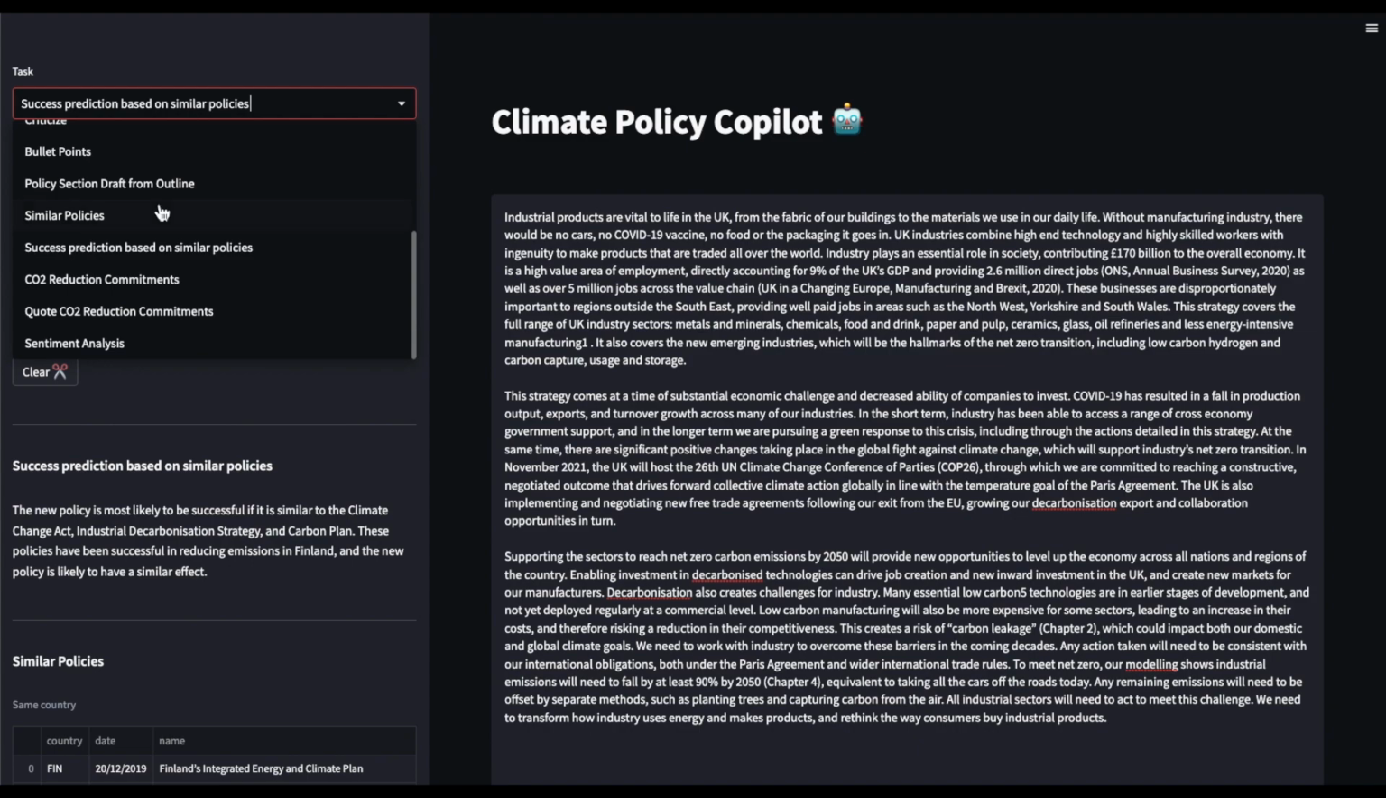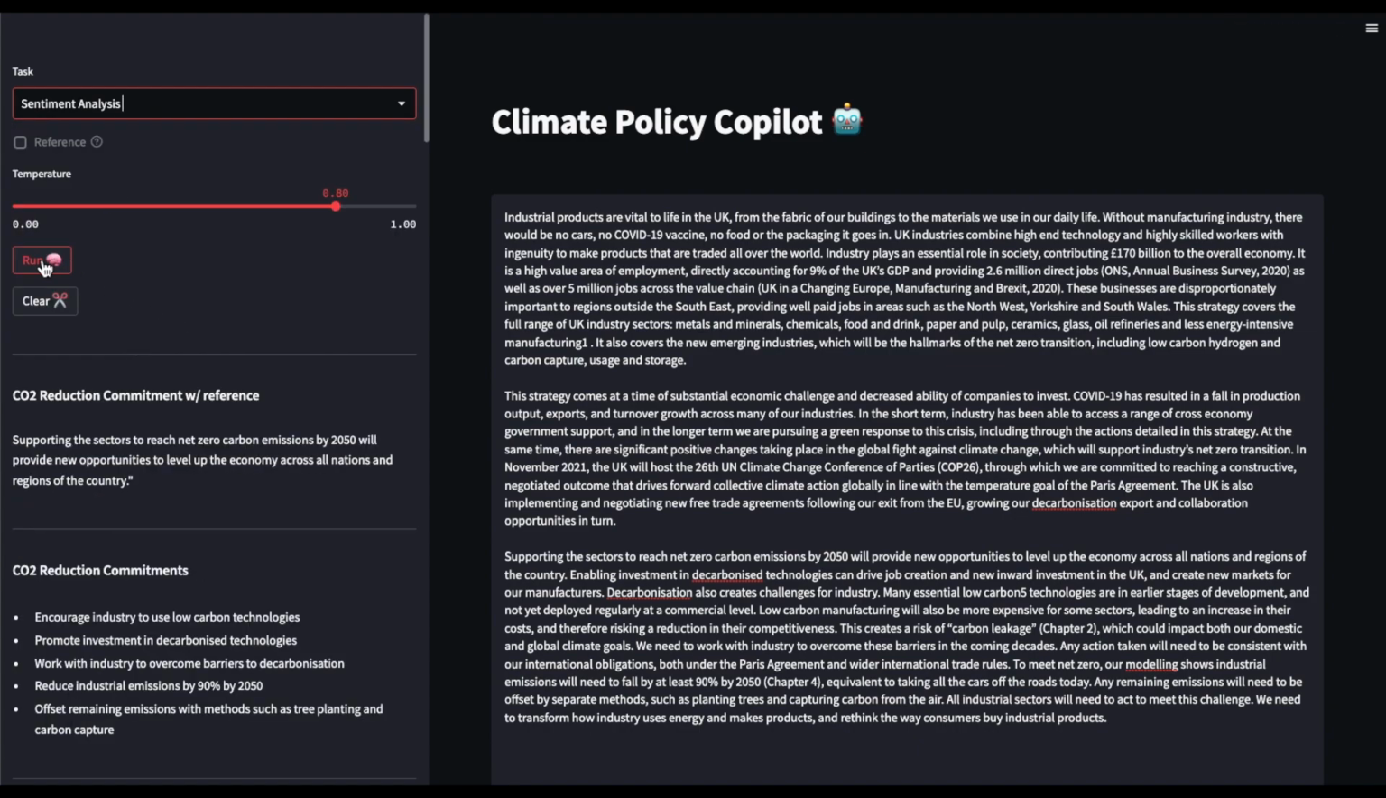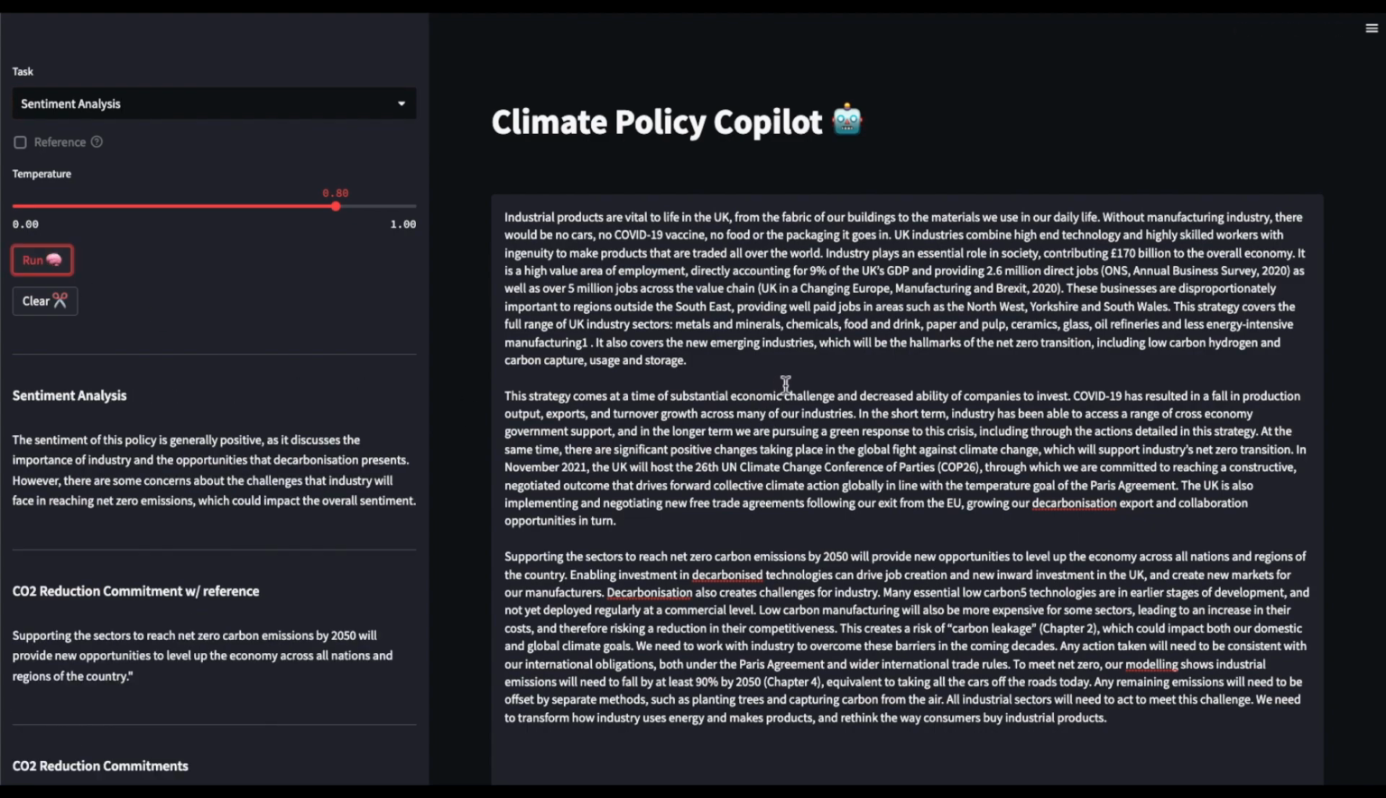The final feature that we'll showcase here today is sentiment analysis, which utilizes data sets on public opinion from Twitter, as well as Twitter API, to judge whether or not your proposed policy would be accepted. According to the model, it would be, and it lists a little bit of an explanation why. This particular one is mentioning the importance of industry and the opportunities that decarbonization presents. So it tells you a little bit about its decision there.